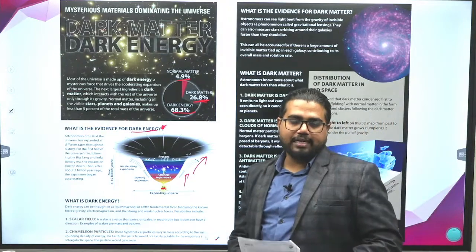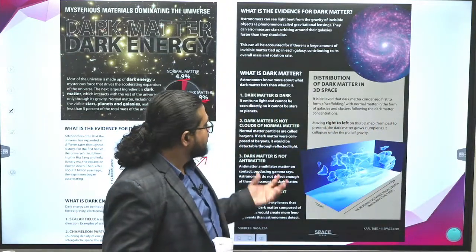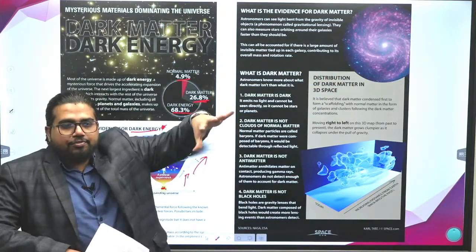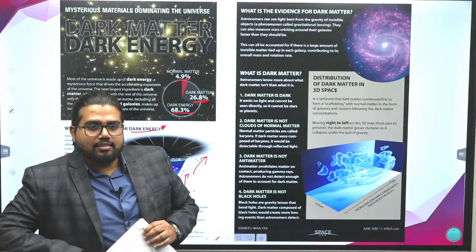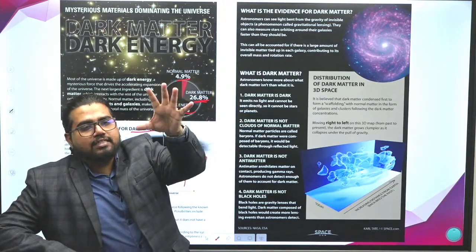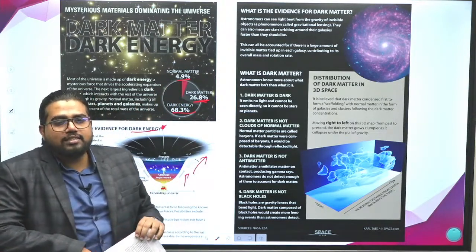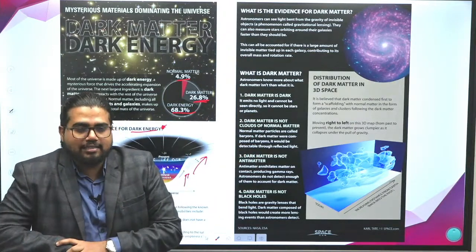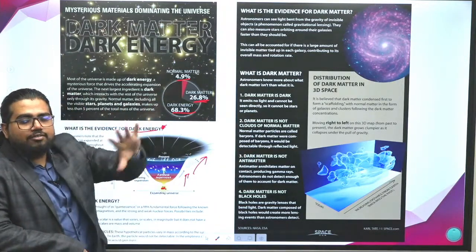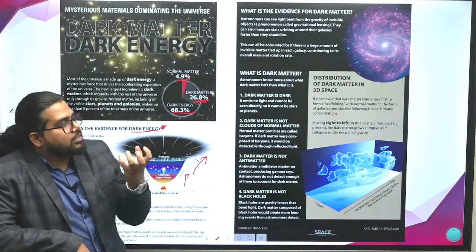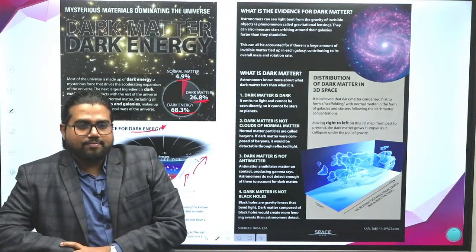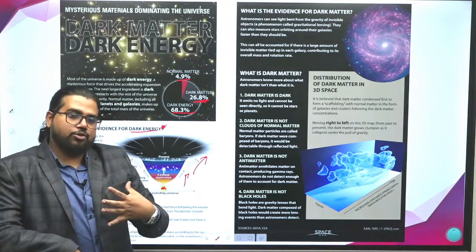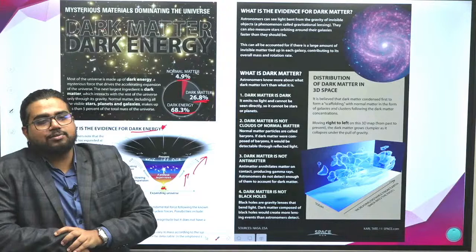Now what is dark matter? A very similar observation was made. We have different galaxies, different stars. If this were the only mass present in the universe, we could predict the rate of movement of different galaxies and stars. But when we observe it, the rate of movement was considerably higher. So some other gravitational force which we don't know so far is interacting with this matter.